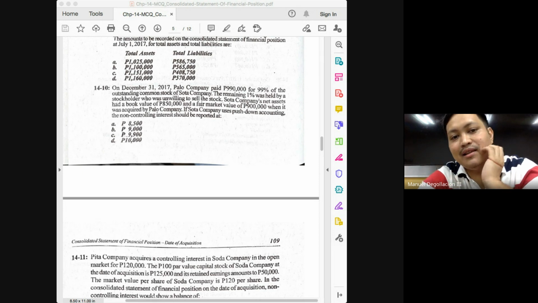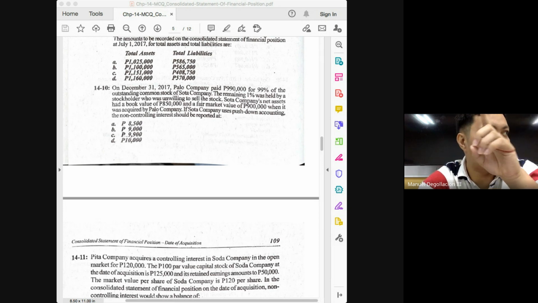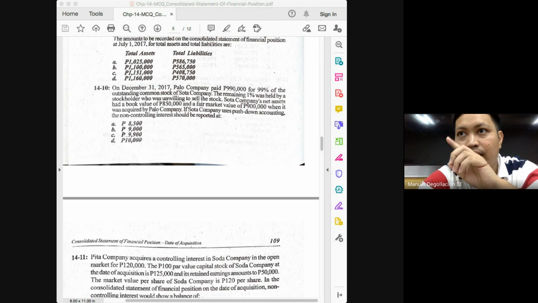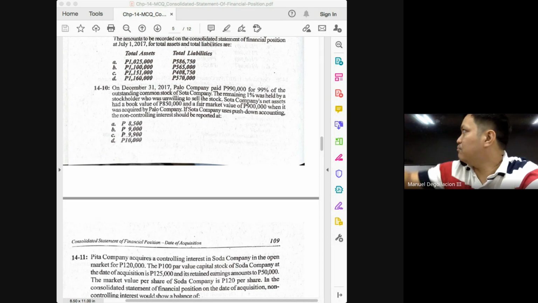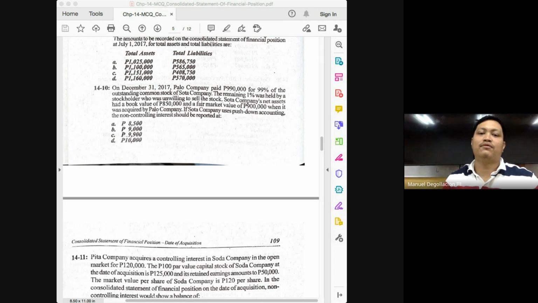Now, what would make this interesting, class, if you were asked to solve for the resulting goodwill? Because if that's the case, the value of the company as a whole will no longer be 1 million. How much would be the value of the company as a whole? That would be 999, because the value assigned to your NCI is not 10,000 but 9,000. So in our table, you will have there in the top left cell, you will have 999 minus the fair value of the net assets of 900. In this case, if you're asked for the resulting goodwill, your answer would be 99,000.